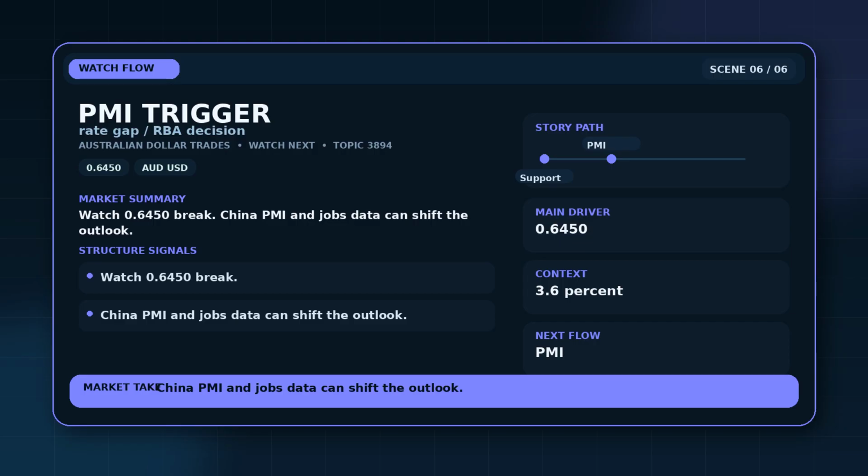The next signal is the RBA cash rate decision, inflation language, employment data, China PMI, and whether AUD breaks 0.645 support. Watch 0.645 break. China PMI and jobs data can shift the outlook. For Australian dollar trades, the clean close is to track the signal that can change the story rather than guessing the final outcome. The path from CPI to PMI is the simplest way to follow the next phase without adding unsupported claims. If that signal arrives, the market or user effect becomes easier to judge.